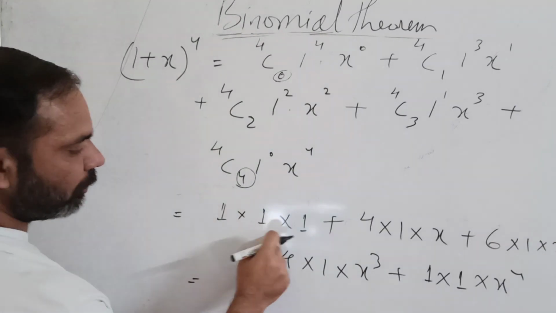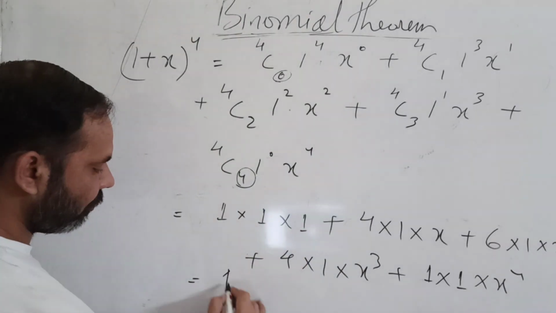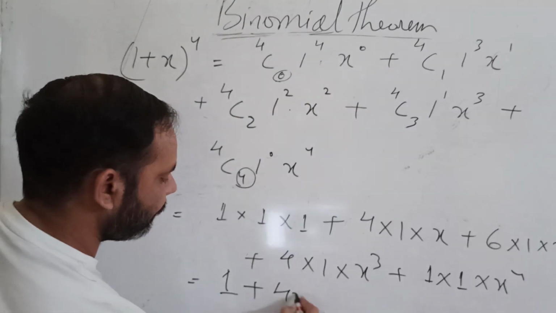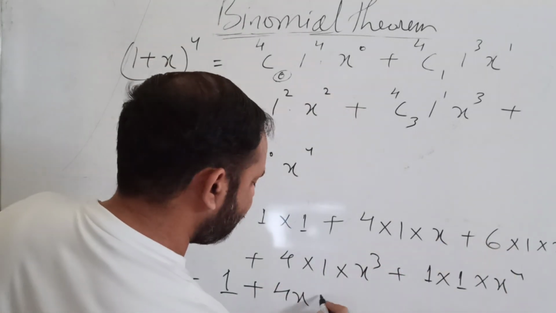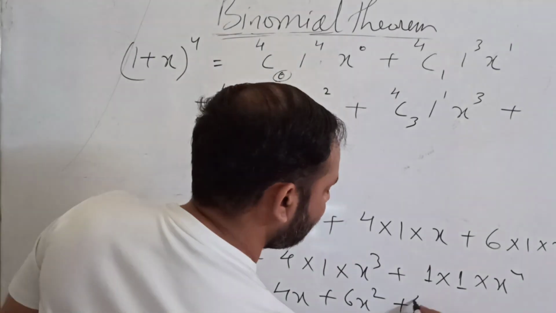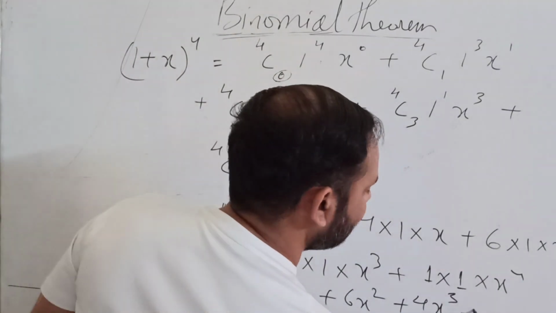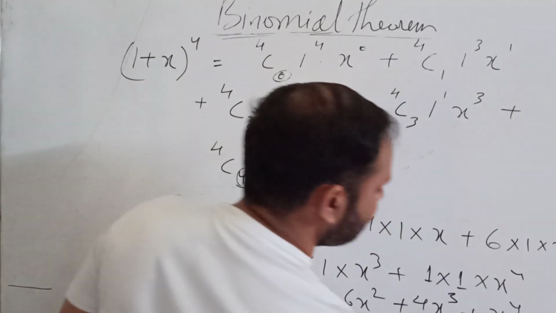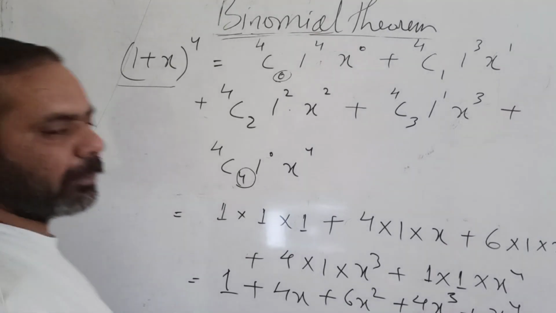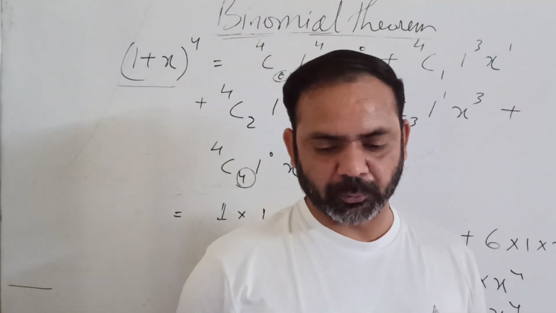So this is 1 into 1 into 1. This is 1 plus 4x plus 6x square plus 4x cube plus x raised to the power 4. This is your expansion for (1 plus x) raised to the power 4.